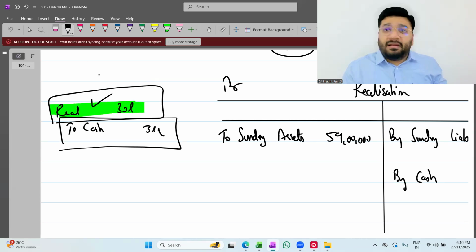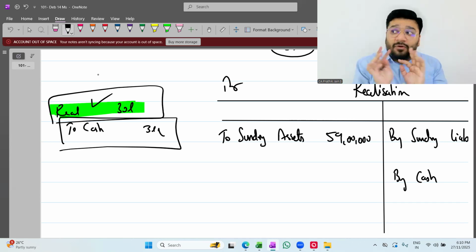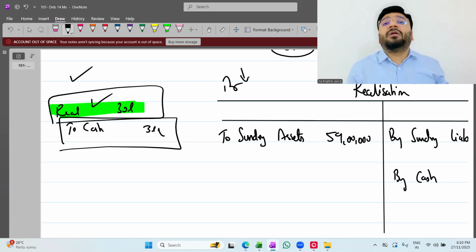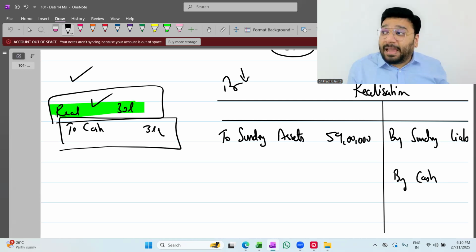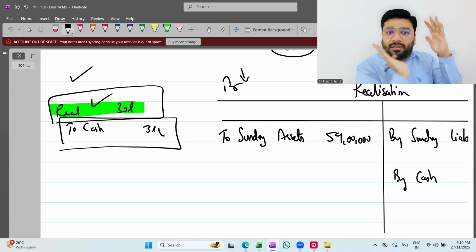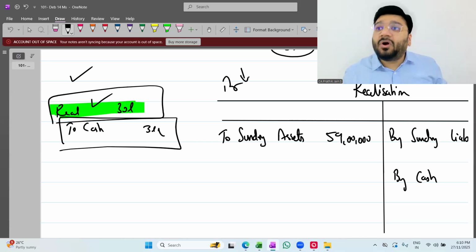Okay, not okay. In real life also, this will happen on a piece of paper. You will not pass the entry, because in Tally, if you pass an entry, the posting will happen in both places. So this entry we're passing on paper, this account we're preparing on paper. Once we get sufficient money from the partner's capital account having a debit balance, then we'll do all the required entries. Until then, all the calculations are done on a piece of paper. Got it, not got it?